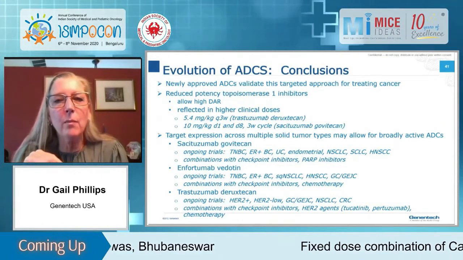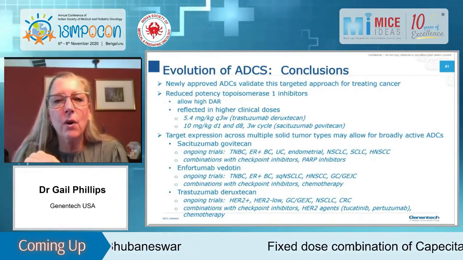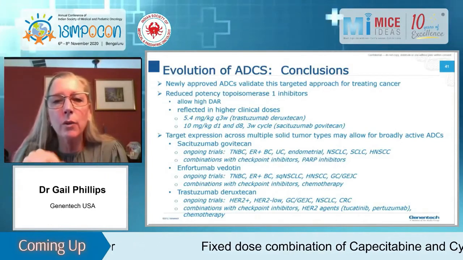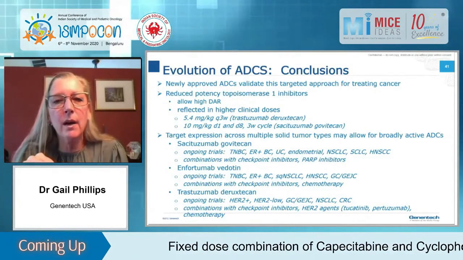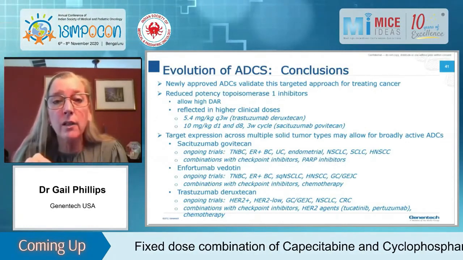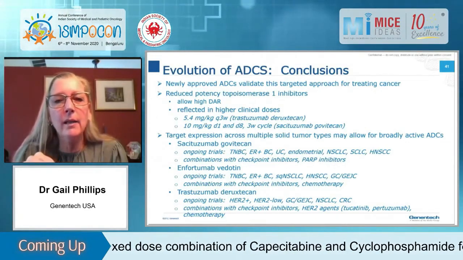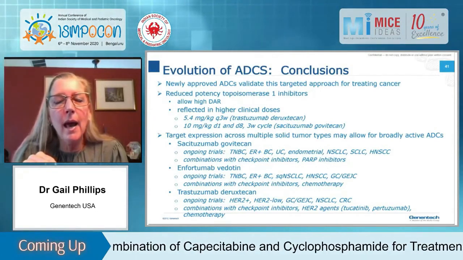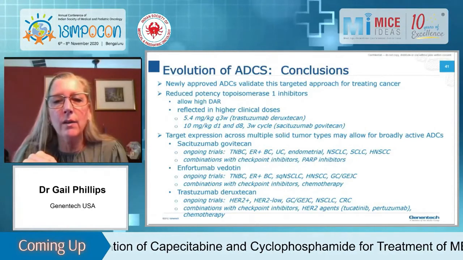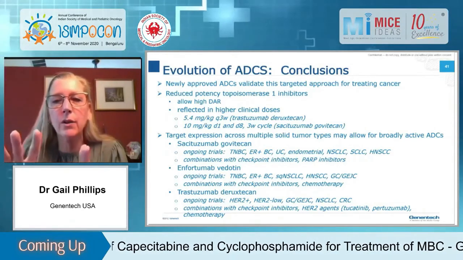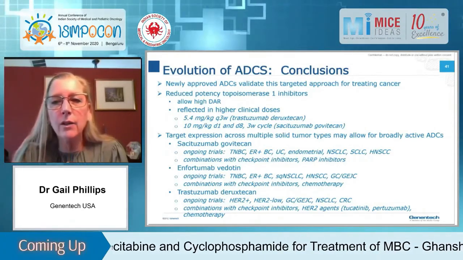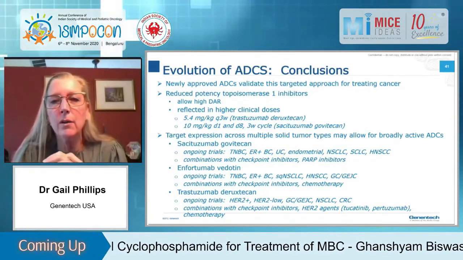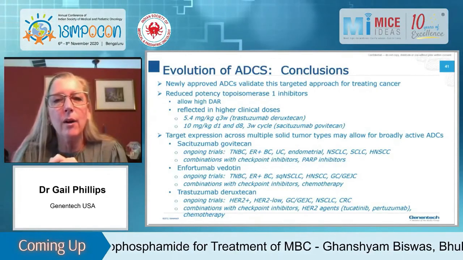The same with enfortumab vedotin. This is the one that targets Nectin-4, and it was approved in metastatic bladder cancer. It's also being tested across multiple solid tumor types because the target is expressed across multiple solid tumor types. And again, is also undergoing combination studies with checkpoint inhibitors and chemo. And then trastuzumab deruxtecan also is looking at HER2-low, gastric cancer, lung cancer, and colorectal cancer, and is investigating a variety of combinations with both checkpoint inhibitors, targeted agents, and chemotherapy agents.